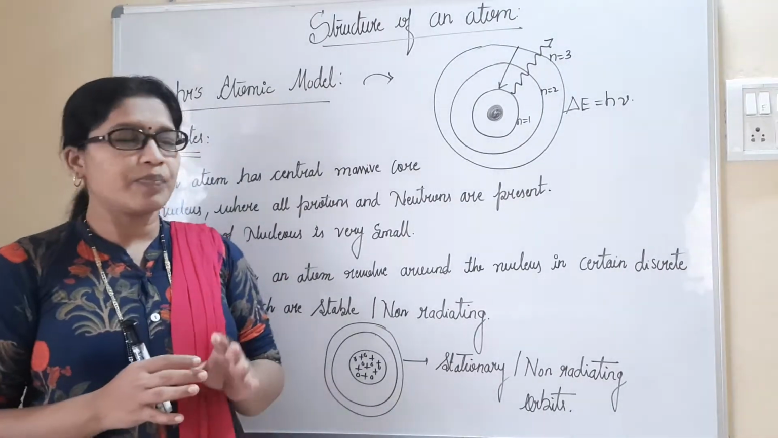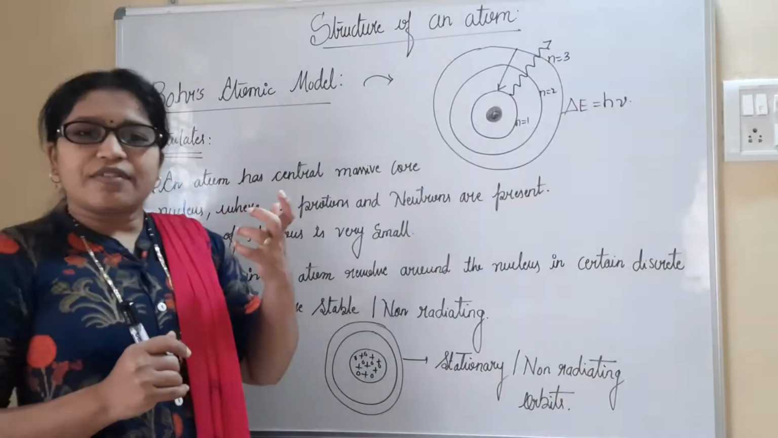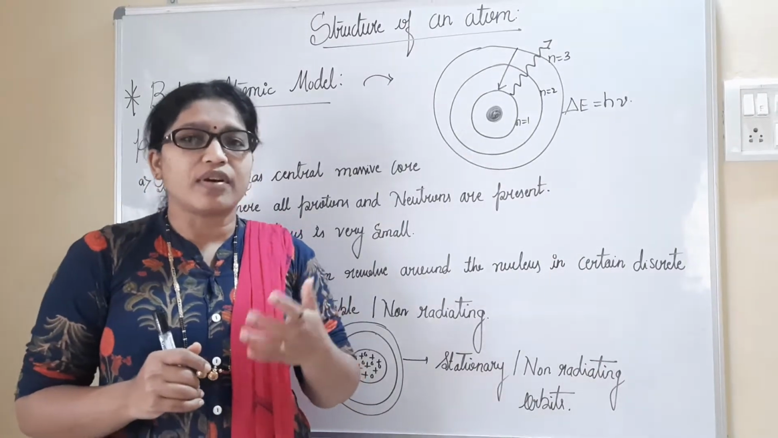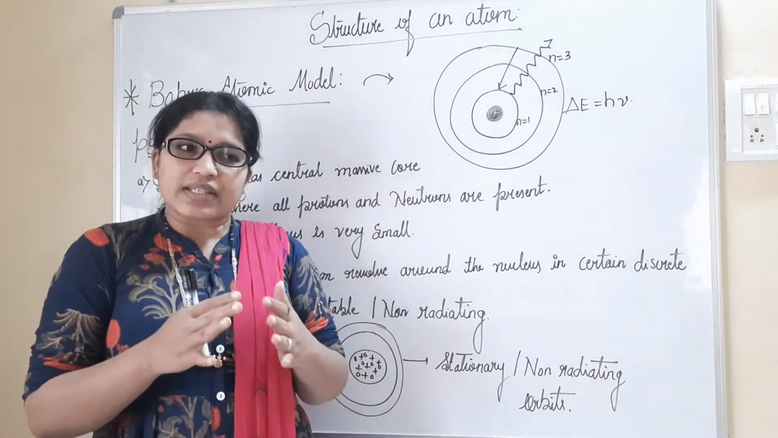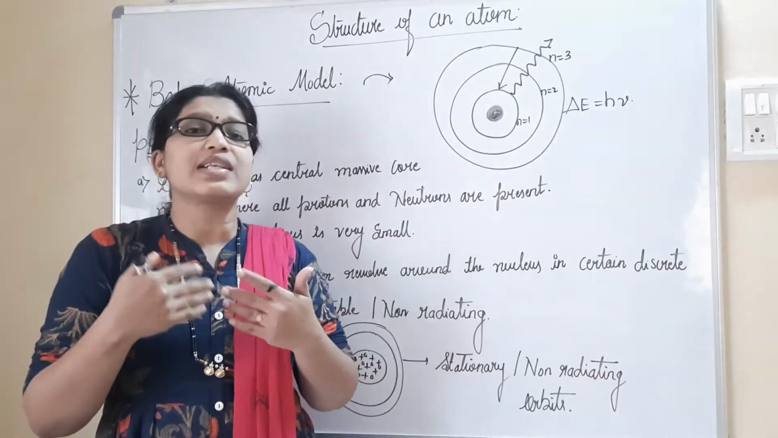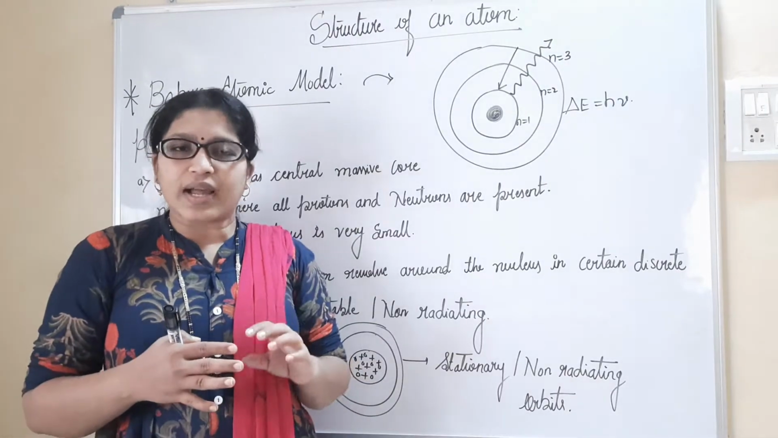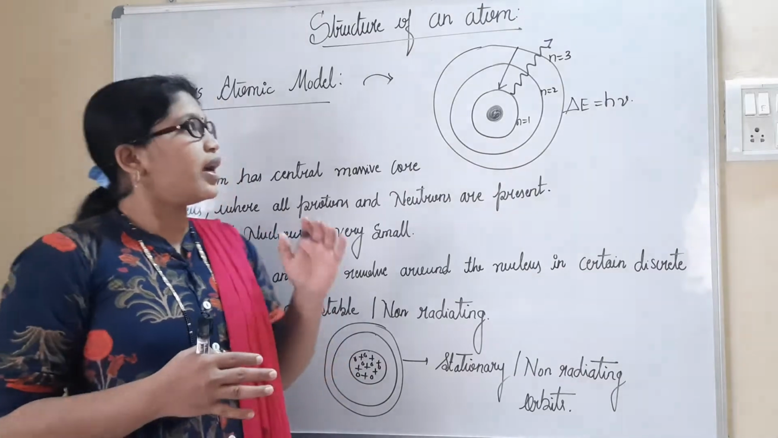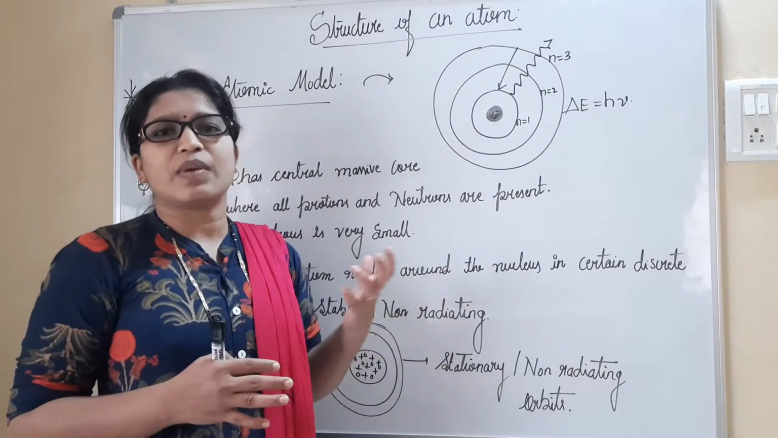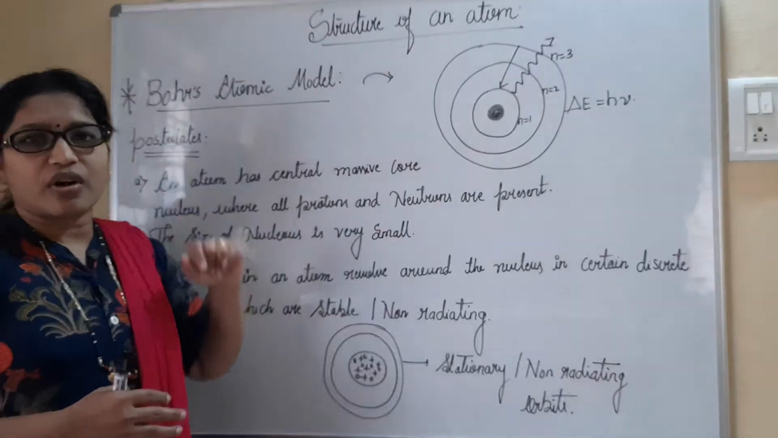So when you consider the structure of an atom, we defined what exactly an atom is: a tiny particle which cannot be further divided. How exactly the atom is structured, what exactly it is made of, all those things are going to be discussed in this chapter. Many scientists have worked on this, and one of the models, which has been accepted by all, we'll now consider.